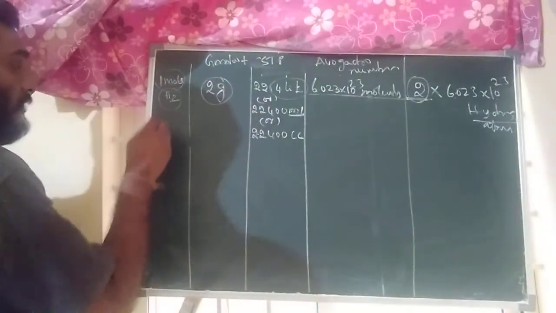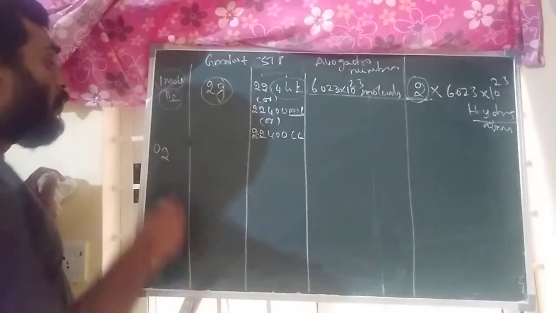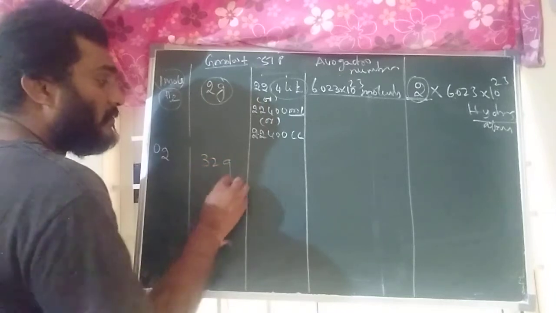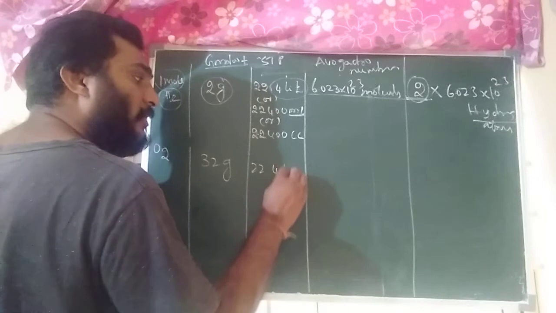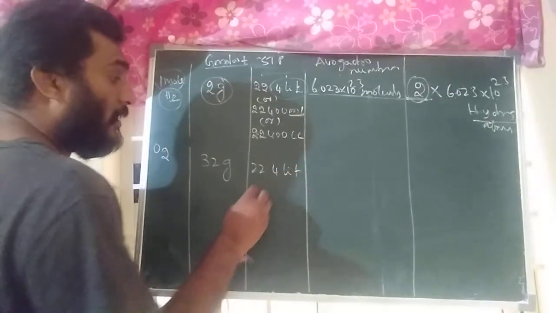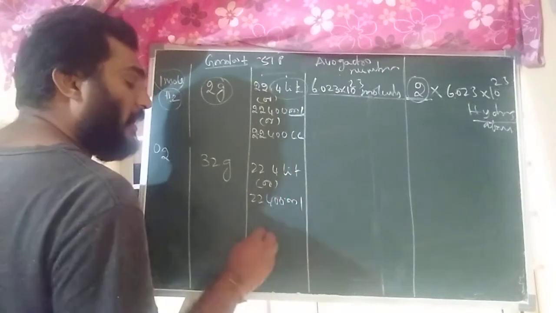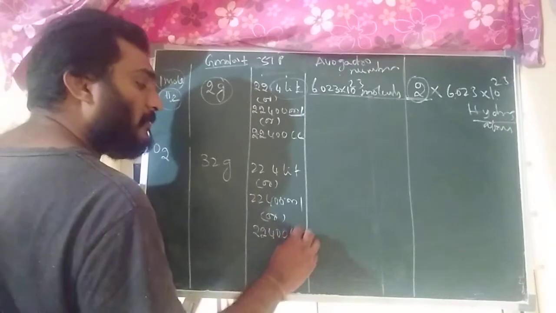Next, suppose I take the oxygen molecule. 1 mole of oxygen in terms of gram molecular weight is 32 grams. In STP condition, it is 22.4 liters, 22,400 ml, or 22,400 cc.